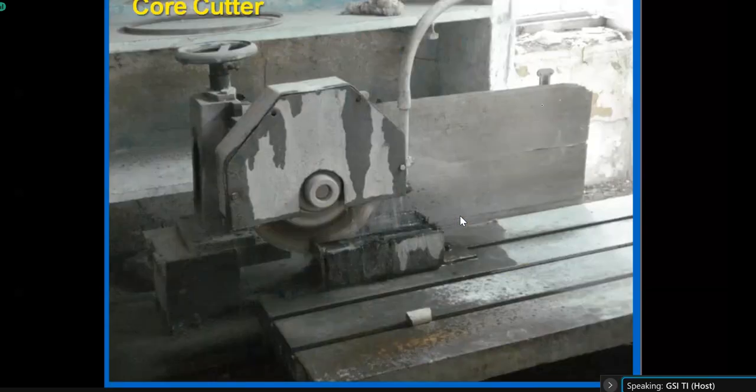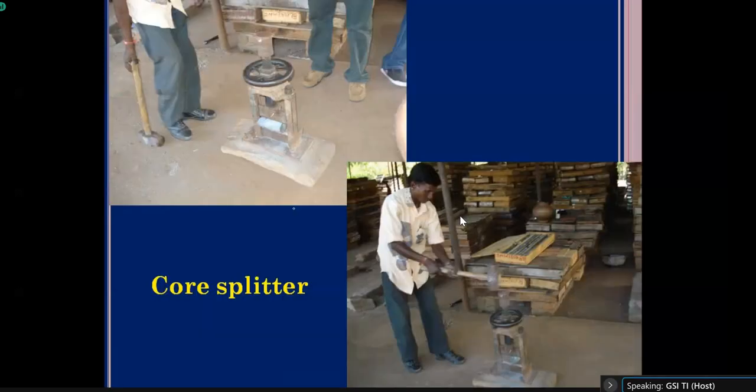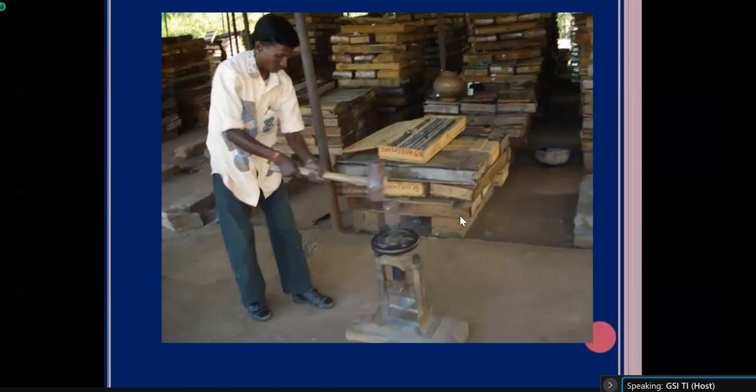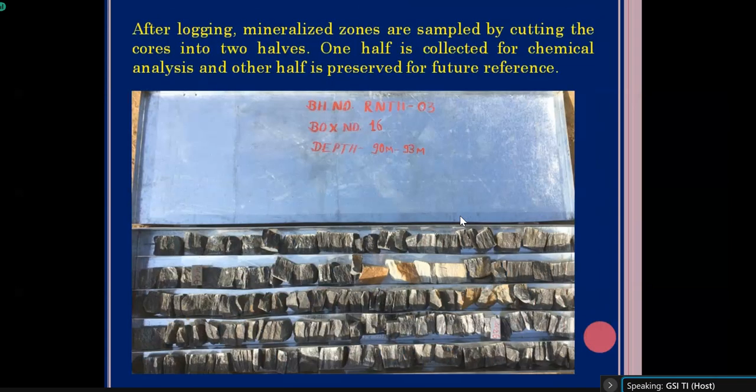Now you can see the core cutter. Core cutter has a blade, and this core cutter is used generally with the help of some water, but for this core splitter, we don't need anything. Simply we have to put our core in between those two parallel blades, and we have to use one hammer to cut the cores into two pieces.